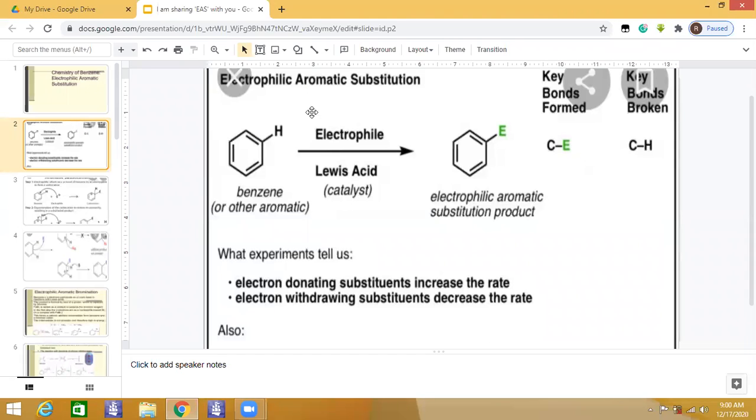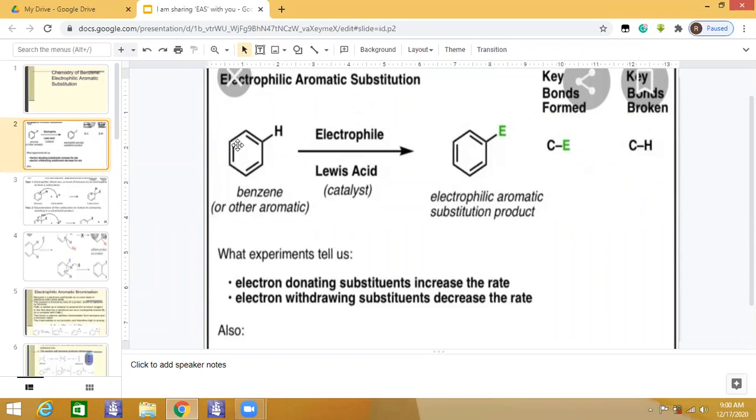Here all the corners of the benzene hexagon contain carbon, and to each carbon there is one hydrogen. So this hydrogen may be displaced or substituted by an electrophile, because an electrophile loves to attract an electron pair.